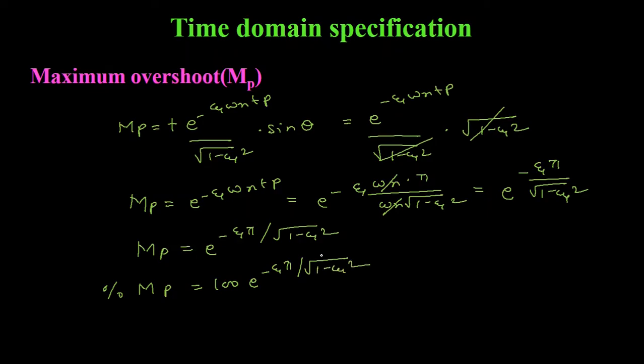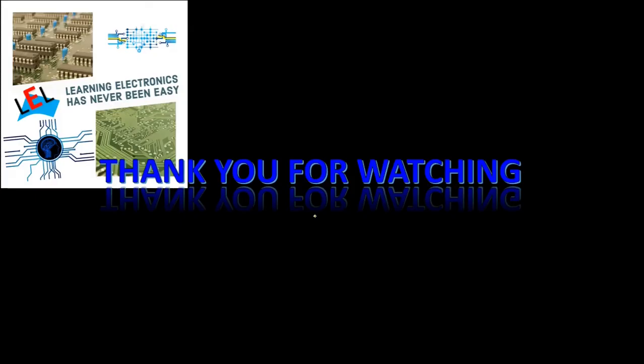Now if we apply step input of magnitude A, then percentage maximum overshoot MP will be equal to A multiplied by this whole value. That means A into e to the power minus zeta pi divided by under root 1 minus zeta square into 100. So from this equation we can see that the maximum overshoot only depends on the damping ratio zeta. So hope you have understood the derivation.